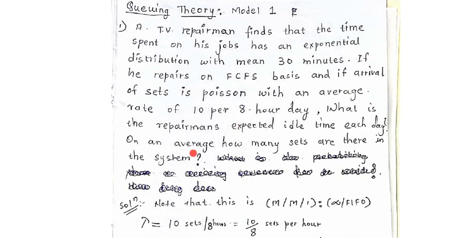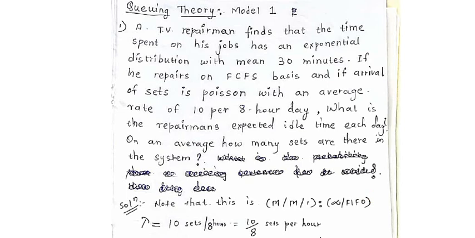See here, the above problem gave us the information that A is equal to M, B is equal to M, C is equal to 1, and this is FIFO. And you see that there are no restrictions on how many TV sets can come to the shop, so that tells us that this becomes infinity, and from this representation you can clearly see that this problem comes under model 1.